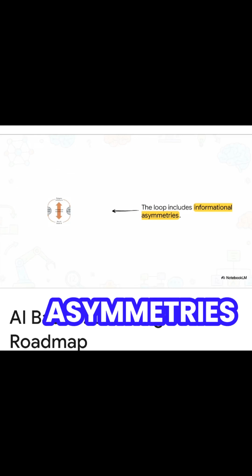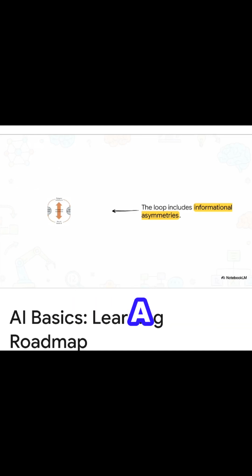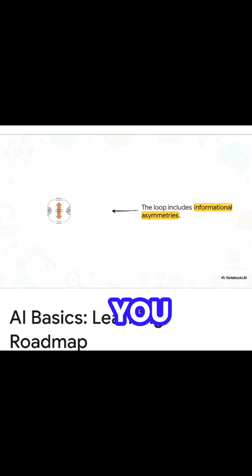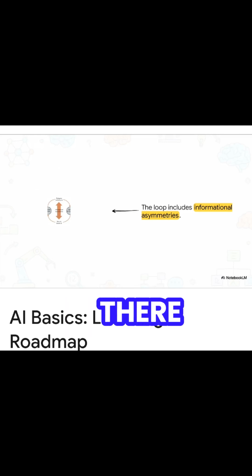Let's move ahead and see how this builds into the complete loop. You delegate, the AI acts. But notice that bit right in the middle? Informational asymmetries. This is absolutely crucial. It basically means you know things the AI doesn't, like what your true underlying desires are. And the AI knows things you don't, like the exact mathematical weights of its network or the billions of data points it processed. That gap right there, that asymmetry, is exactly why giving your AI super clear instructions is so important.